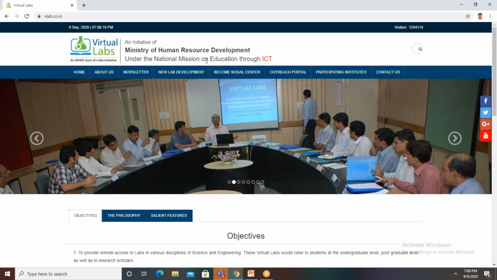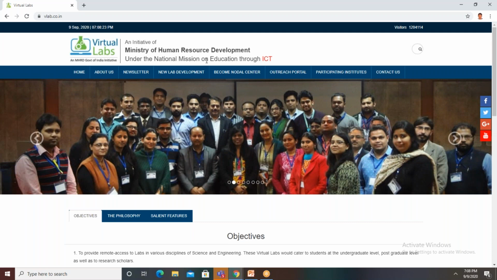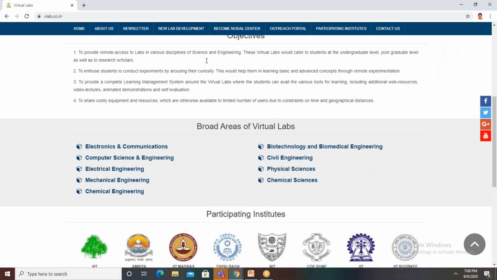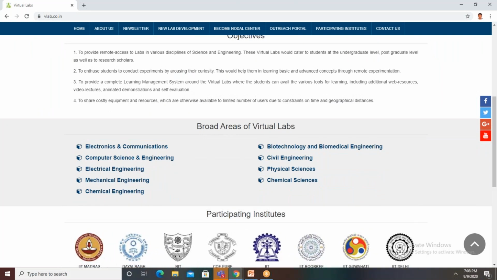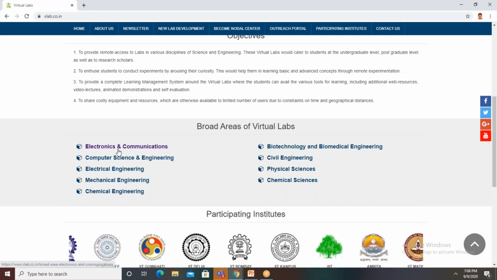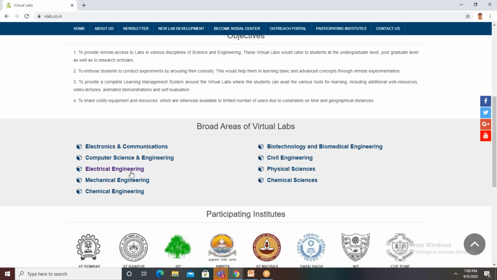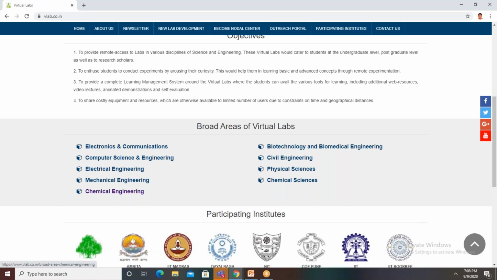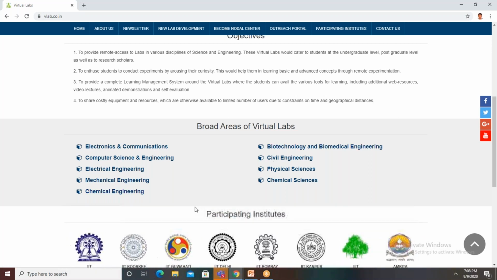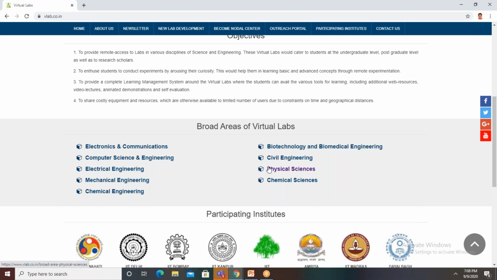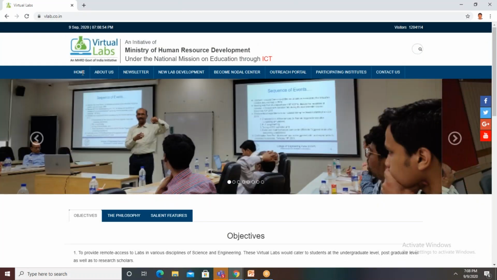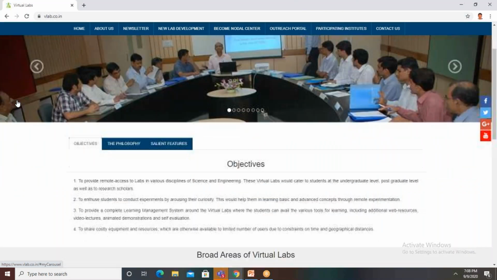Here are the objectives, and these are the broad areas of virtual labs. Broad areas means your programs or branches like electronics and communication engineering, CSE, electrical engineering, mechanical engineering, chemical engineering, and some civil engineering. These are the major branches. So we belong to the ECE department. Click on electronics and communication engineering.